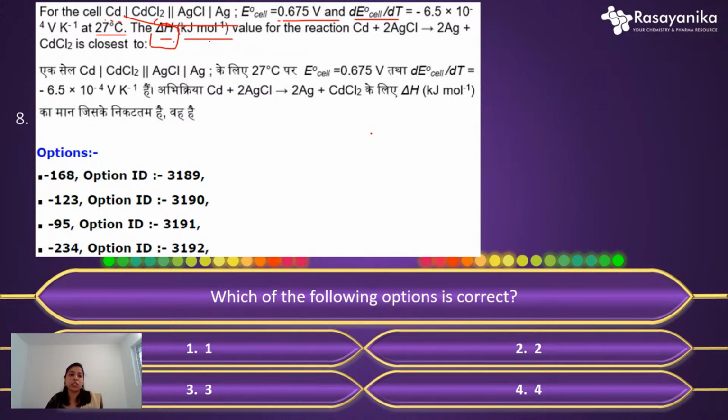So how to solve this question? Would anyone like to answer this question among you? If you would like to answer, please type in the chat box.